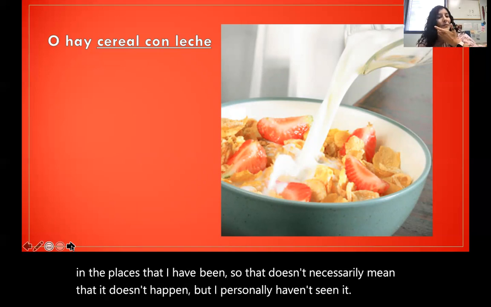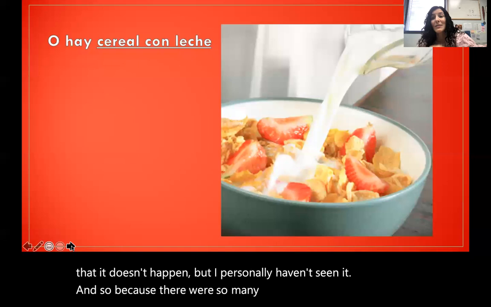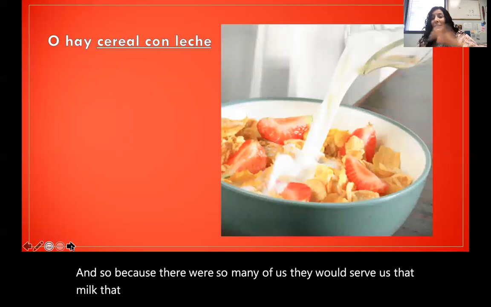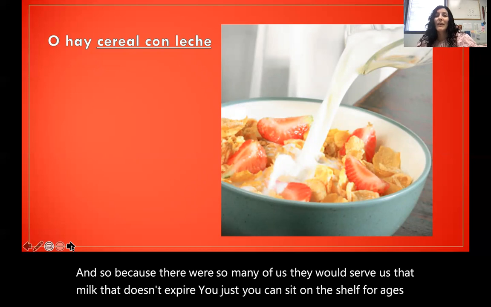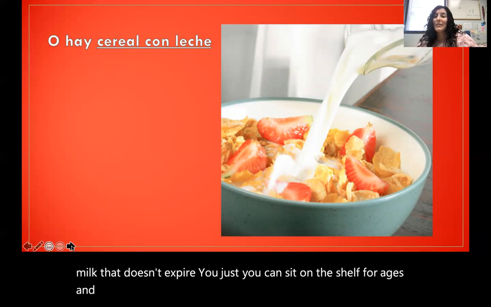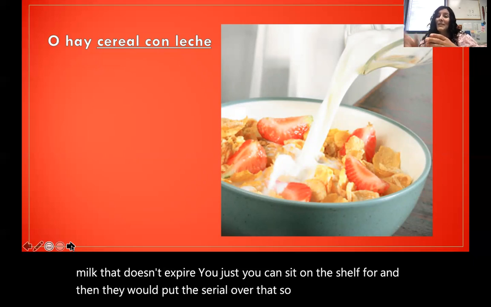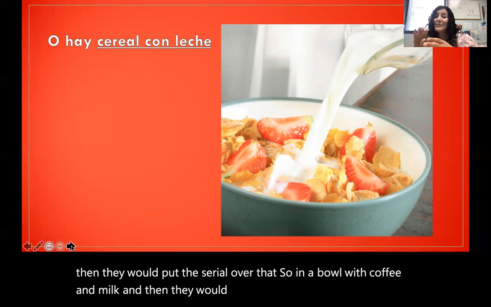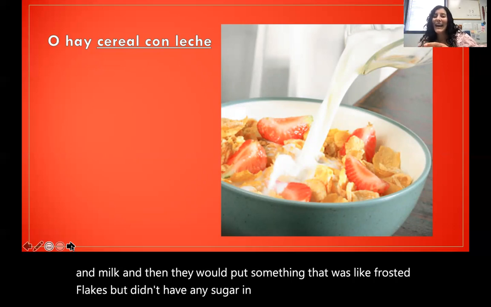And because there were so many of us, they would serve us that milk that doesn't expire. It can sit on the shelf for ages. And then they would put the cereal over that. So in a bowl with coffee and milk, and then they would put something like Frosted Flakes, but without any sugar in it, over that.